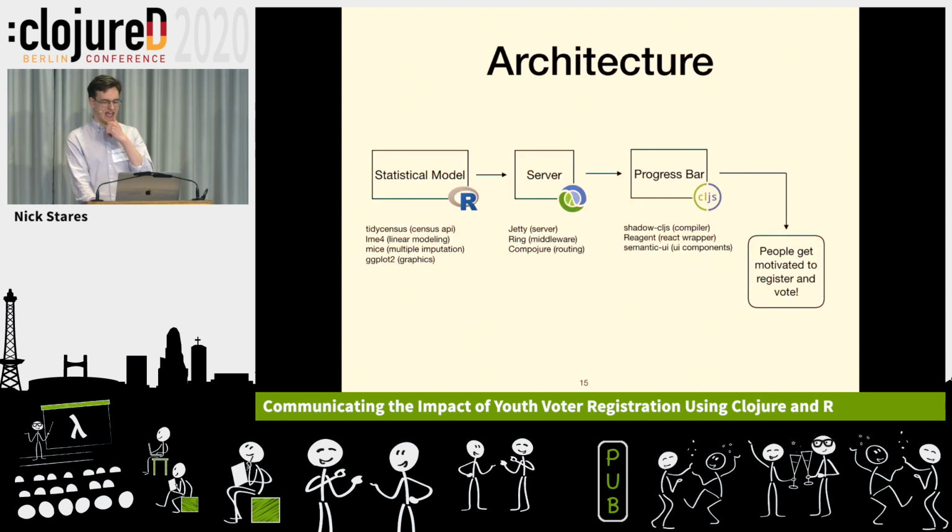So I'm going to use R, and some of the biggest selling points are these great libraries. You see, I have tidycensus, which is an API for accessing US Census and demographics information. I have some libraries for linear modeling, for imputation, and for graphics and plotting. And those are a big win if I can use them. I don't have to reinvent the wheel, it saves me a lot of time, keeps me going.